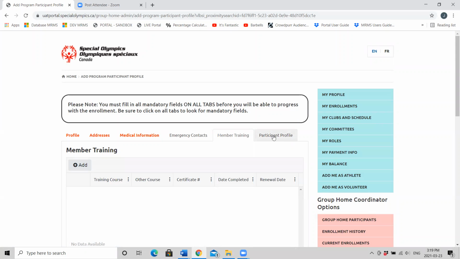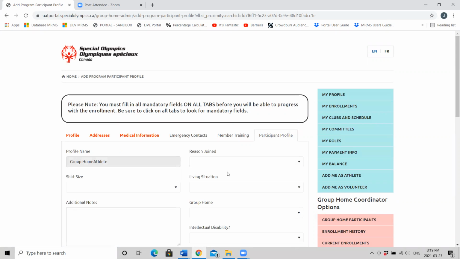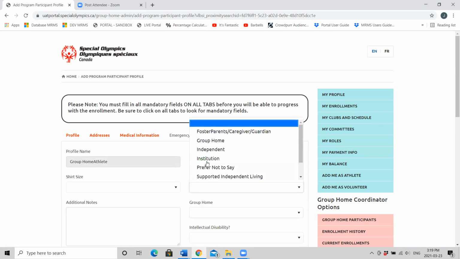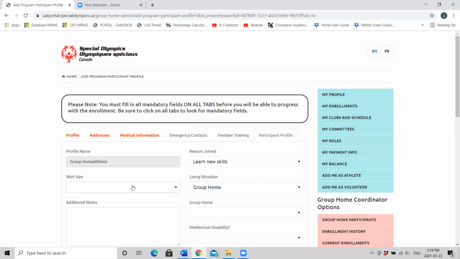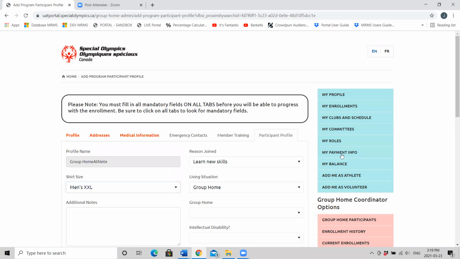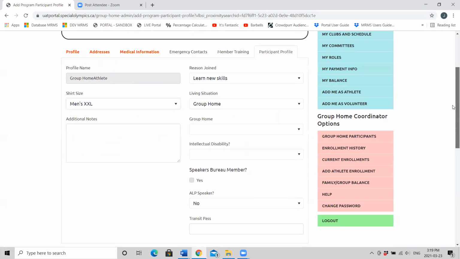Last tab is our participant profile. Here you can fill in as much information as you'd like. It's handy to have the shirt size on hand. Any additional notes you think we may need in order to care for your athlete?